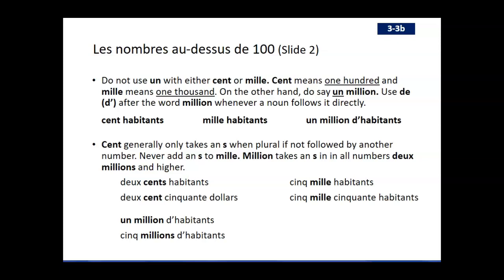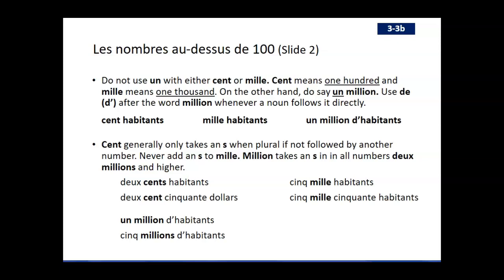Okay, we saw this in the previous slide that with cent, it only takes an S if it's not followed by something else. So we have deux cents habitants. Okay, and there's no other number following cent, so we put the S on it. But if there is a number following it, like in the case of 250, then we remove the S, so deux cent cinquante.